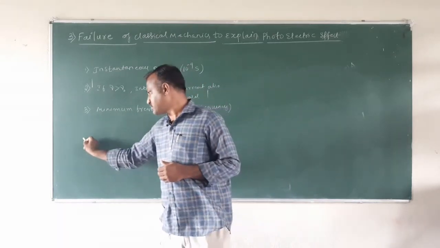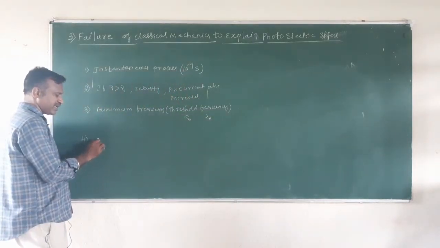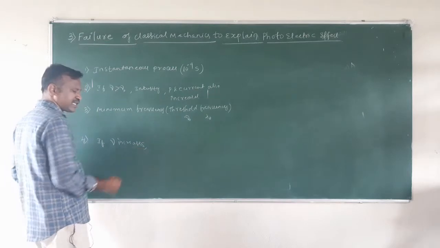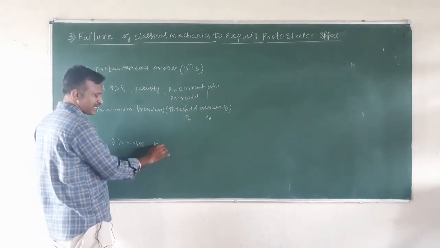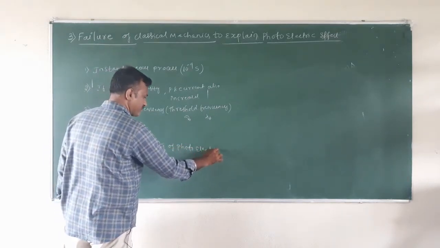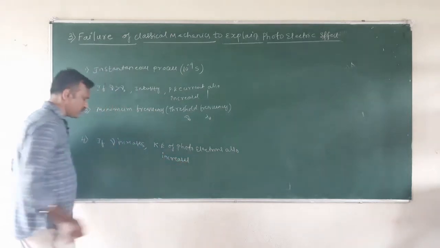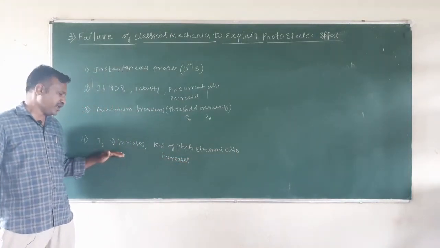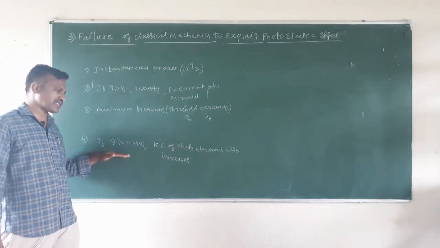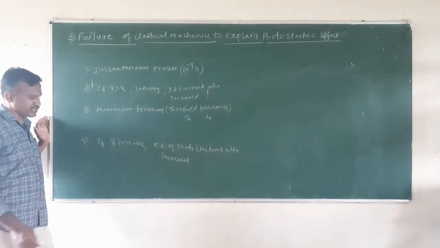Now the fourth observational fact is that if the frequency of the incoming radiation increases, greater than the threshold frequency, the kinetic energy of the photoelectrons also increases. So this is the fourth experimental observational fact.